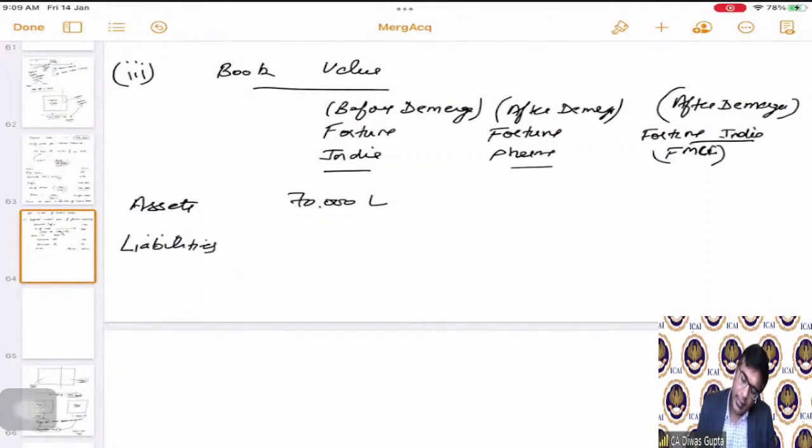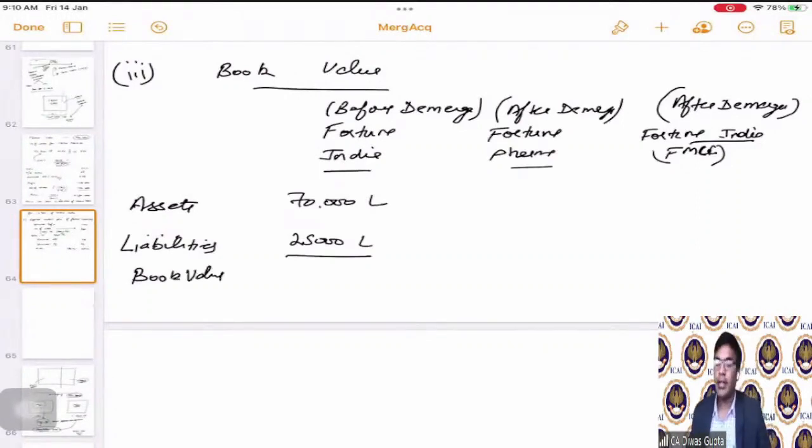Liabilities. Similarly, we will do the total of liabilities. We will arrive at 25,000 lakhs. So the book value is your assets minus liabilities, correct? Which is 70,000 minus 25,000, comes as 45,000 lakhs. So before demerger, the net book value was 45,000 lakhs for Fortune India Limited, with an asset base of 70,000 lakhs and liabilities to be paid of 25,000 lakhs.